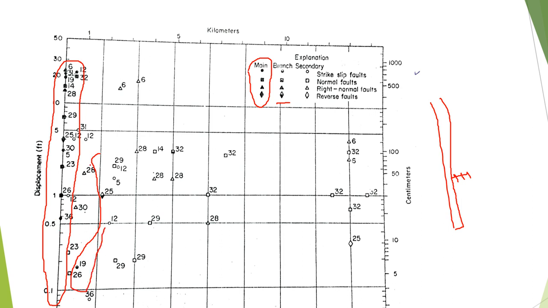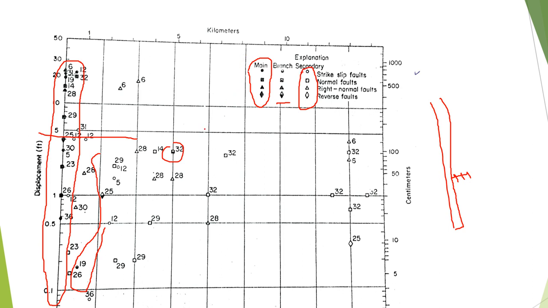Some of the events are here, and some of them are mixed over here. So here is the distance. The distance is a little low, it is small. I mean, let's suppose if here the displacement is 28 feet, then there the displacement is around 4 feet or 5 feet, right? So this is a kind of logarithmic scale. So then we have secondary faults. This is a kind of educated guess.